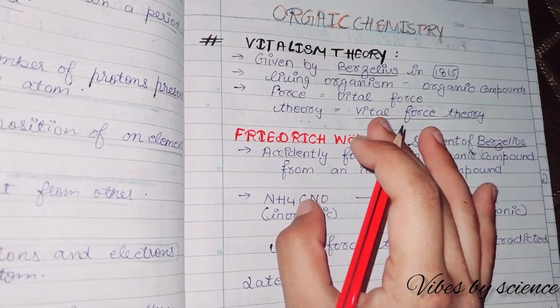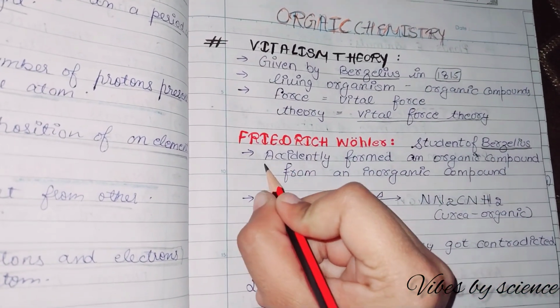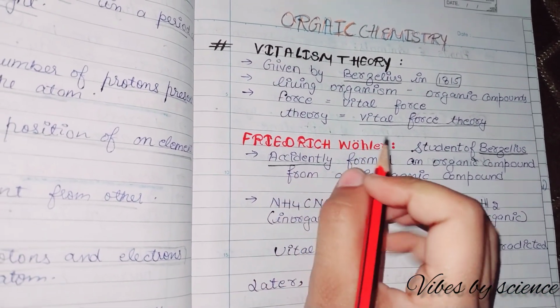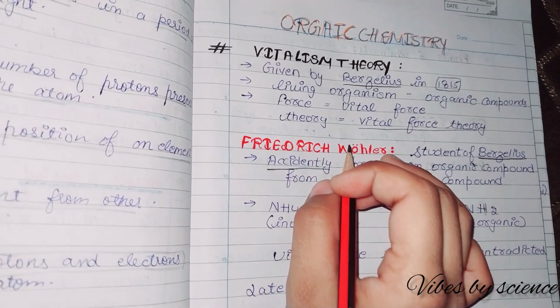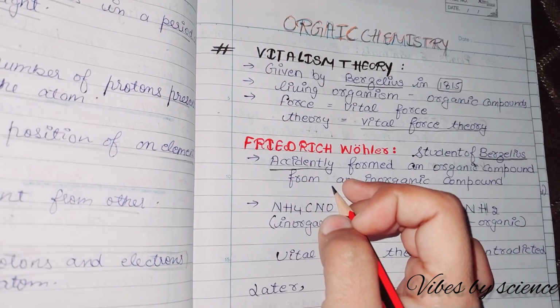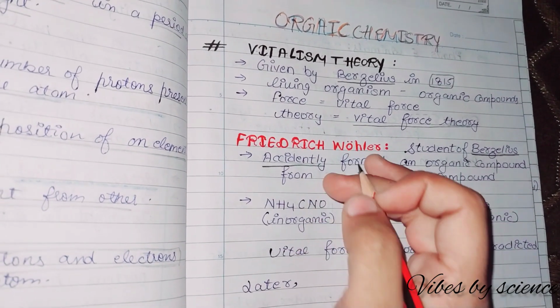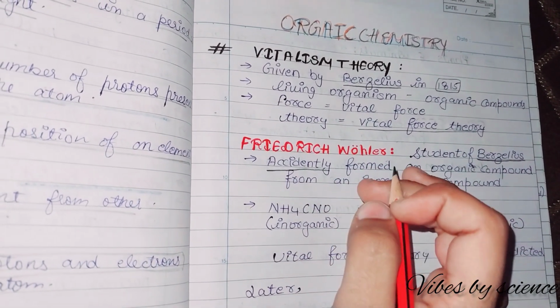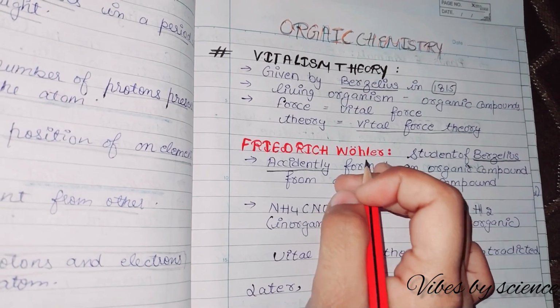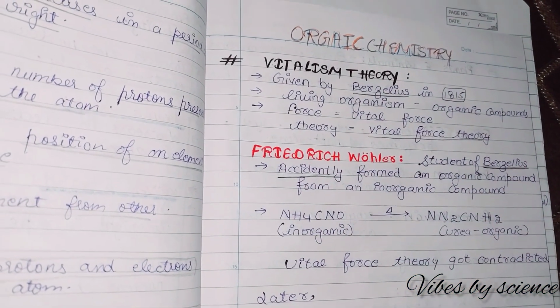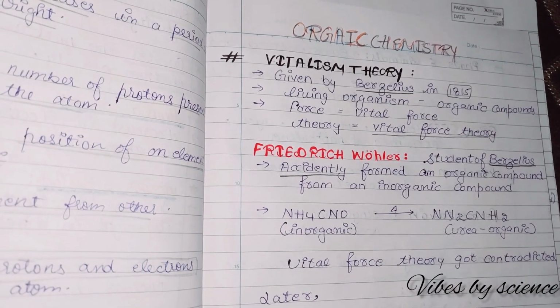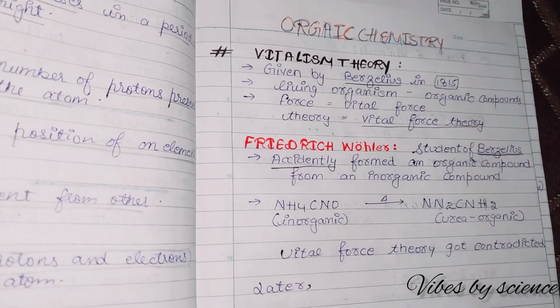Now you need to notice one word here: accidentally. It means whatever was done by him, he was not supposed to do that, but accidentally it happened. So what am I talking about? I am talking about an event which was very important for a new theory to be generated or followed by people. What was he doing?